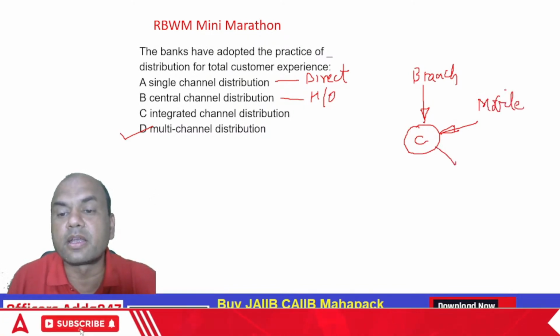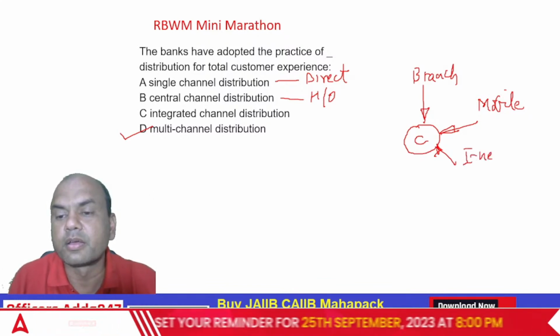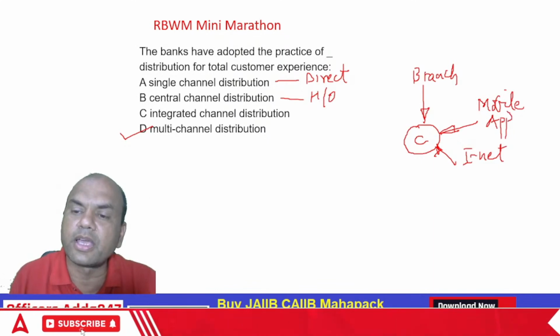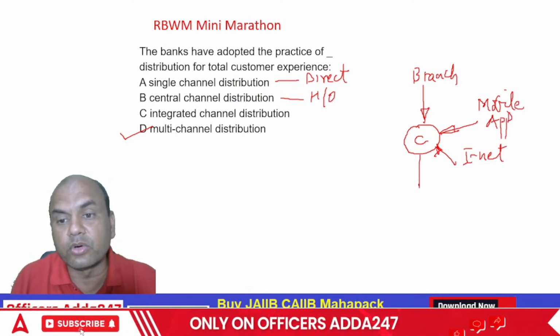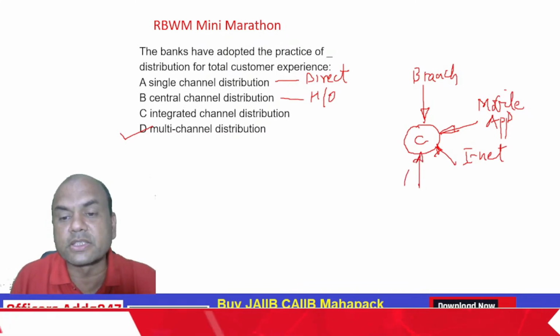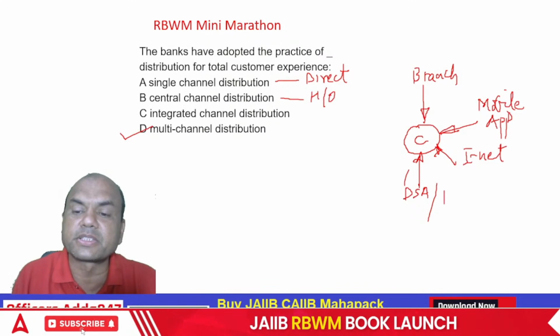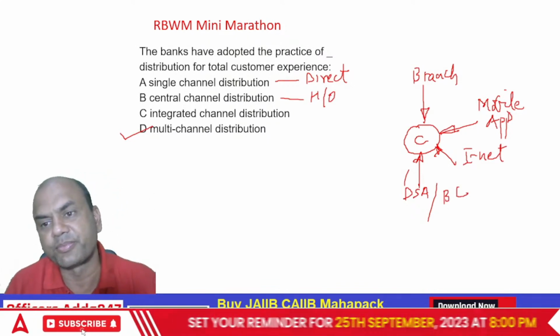Then third is internet. Fourth is app, let's combine this with mobile only. Then fifth, is that all? No. Bank can reach through DSA also. We'll combine this DSA and BC, business correspondent, because nationalized banks have BC and private banks have DSAs, right?